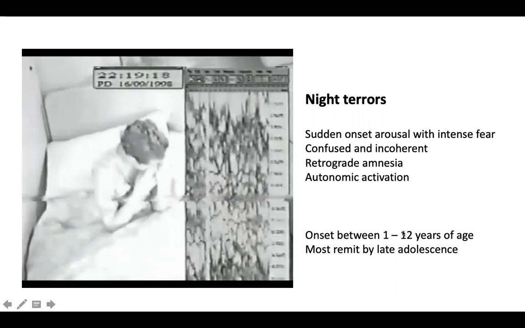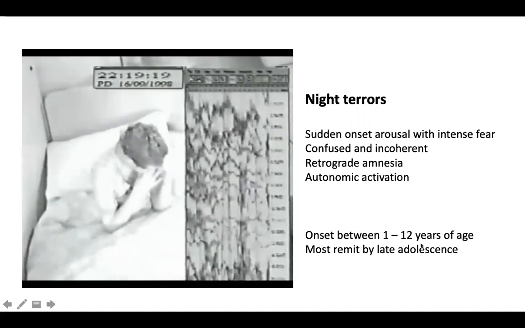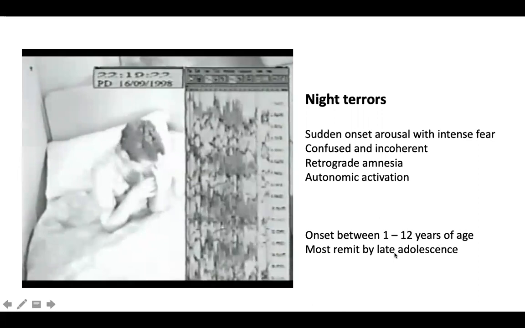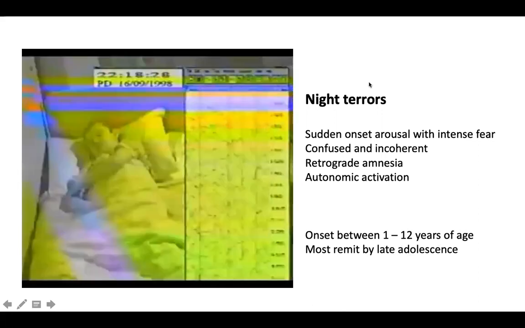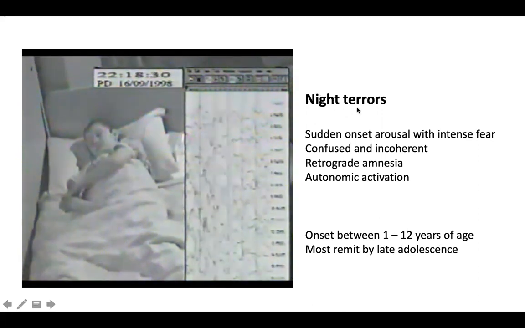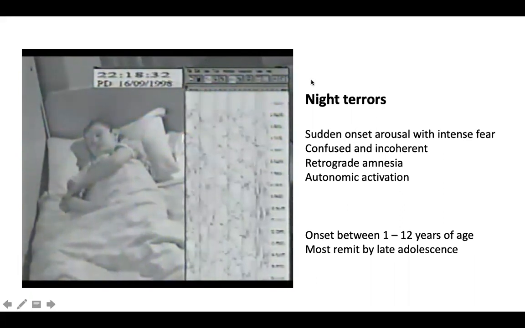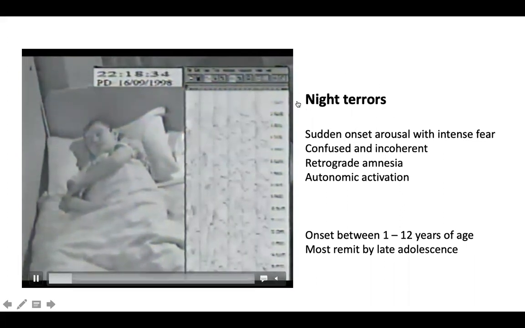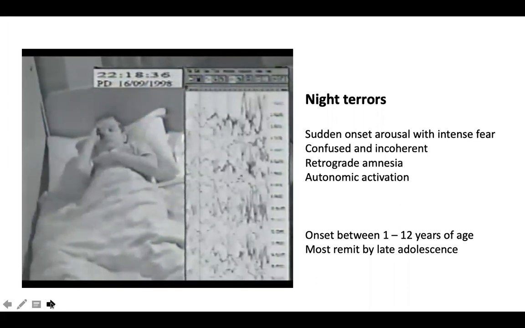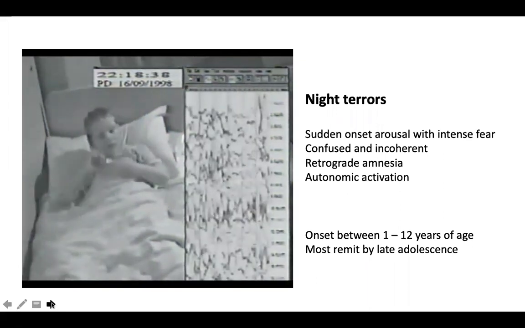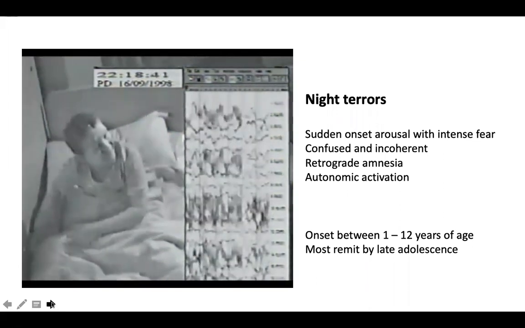It's a wide age range, but usually we see it in children between 6 to 7 years of age, and they remit by late adolescence. This is nothing but a sleep parasomnia called night terrors. Of course, you need a video EEG, but sometimes you need a polysomnography to identify the classical stereotypical events: extreme fear, extreme anxiety, some autonomic manifestation, but not associated with any epileptiform discharges.